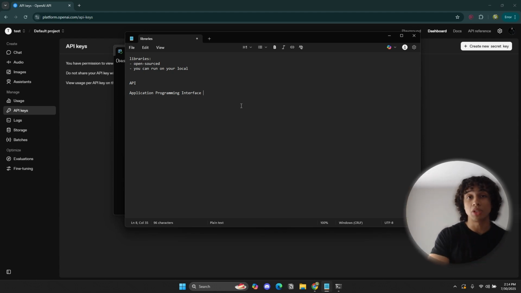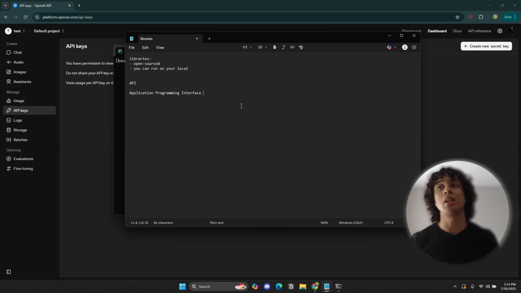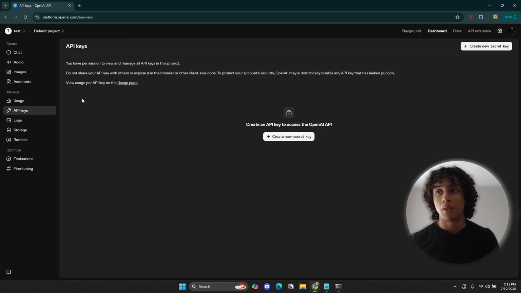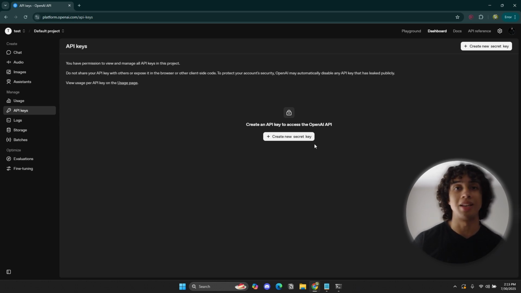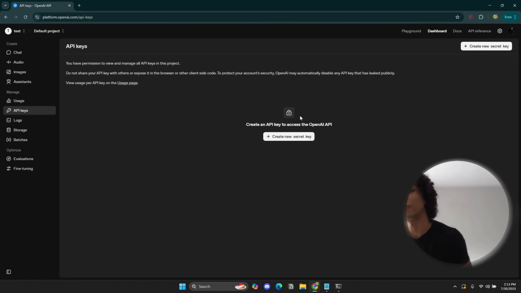Again, this is documentation that I suggest you go and read. We're just going to be talking about text generation, and in order to do that, you need an API key. Remember, because they're charging you, you don't want to share that API key with anybody. Otherwise, people are going to use up your tokens and your money, and that's not a good thing. They could hack you, and it's just not a good idea to expose your API key, so really be careful with that.